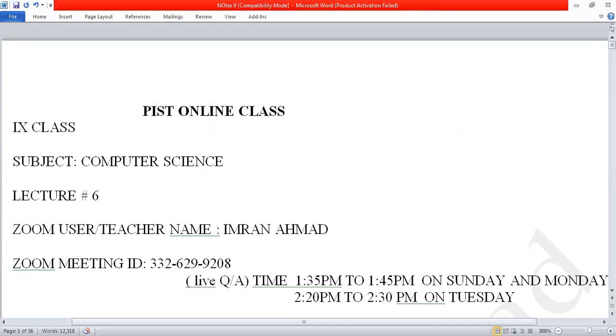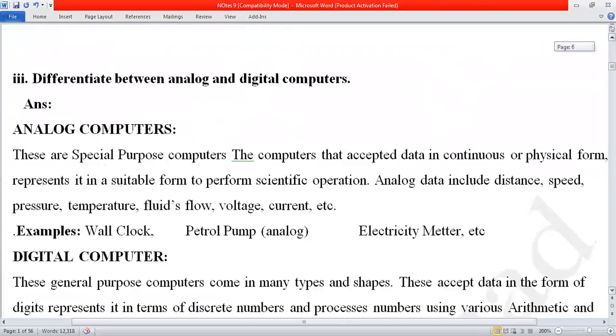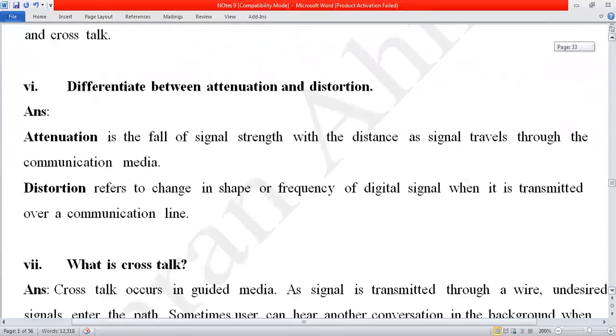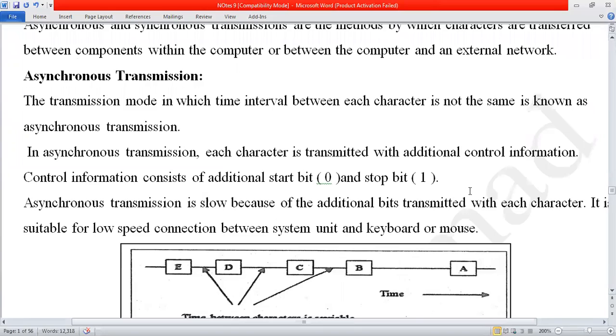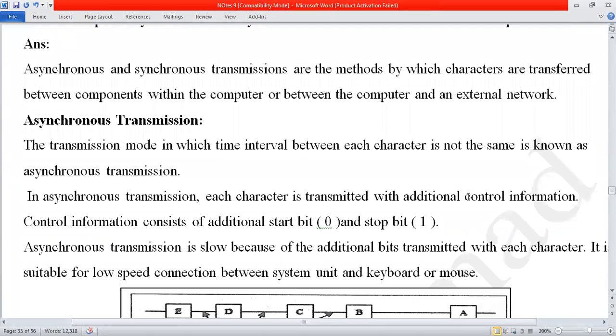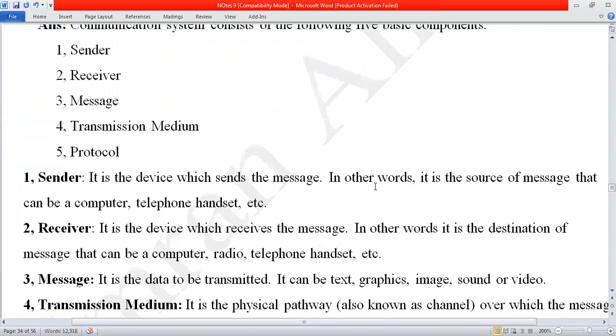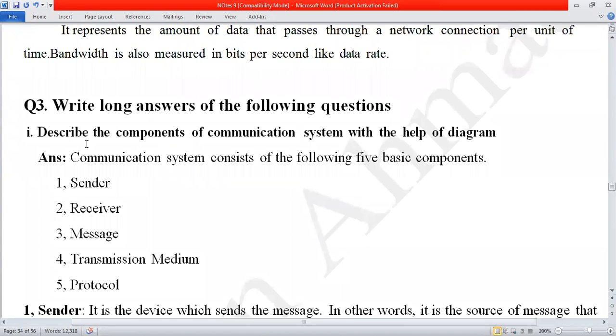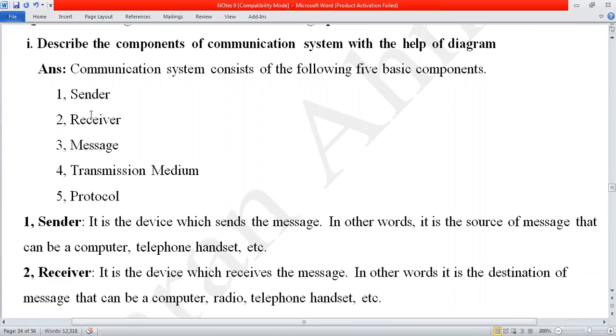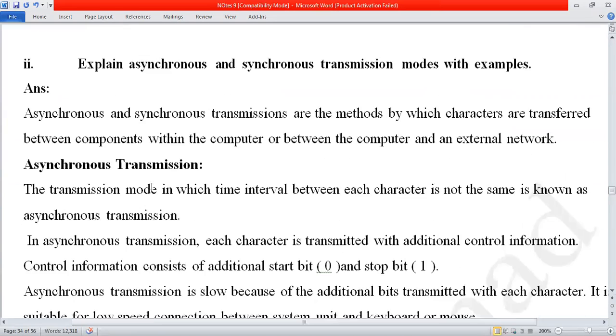Now comes to the real topic. Already we have started chapter number 4 and we have done the first 10 short questions. Then we have already done these long questions: describe the components of a communication system with the help of a diagram, in which sender, receiver, message, transmission medium, protocol, then asynchronous transmission and synchronous transmission modes.